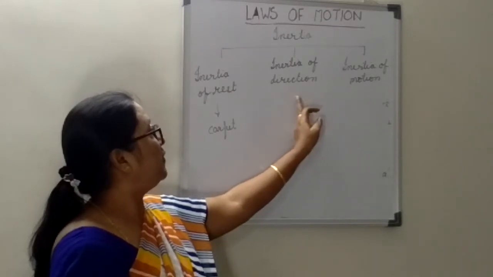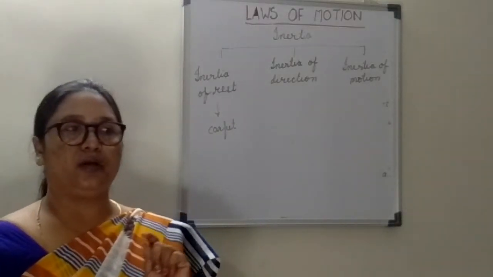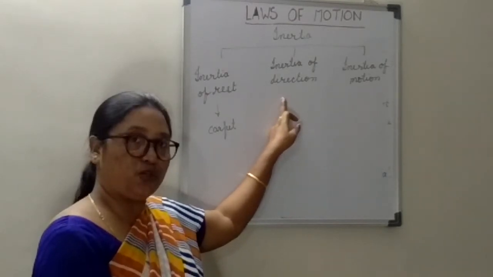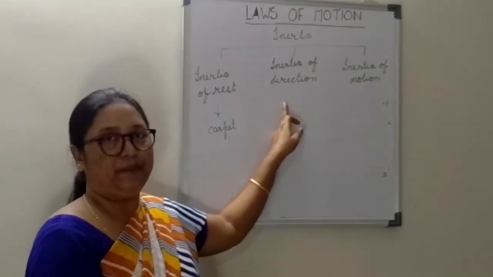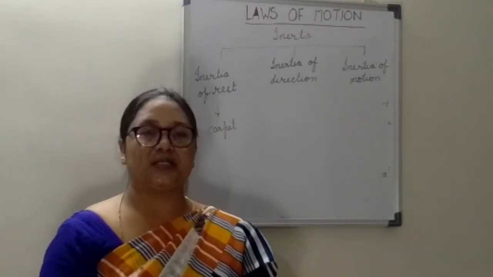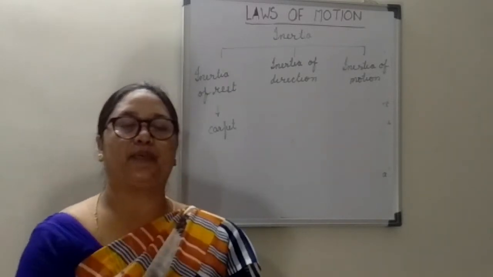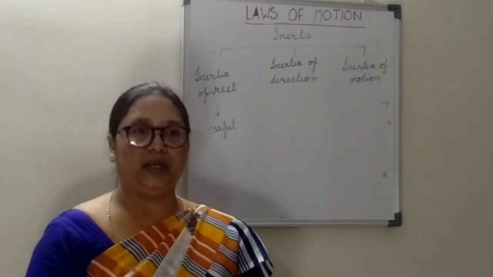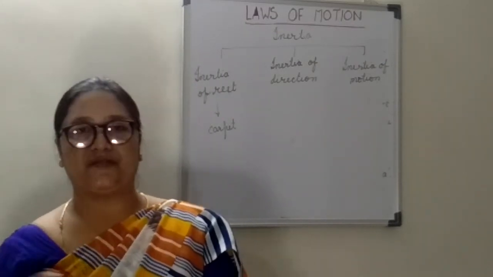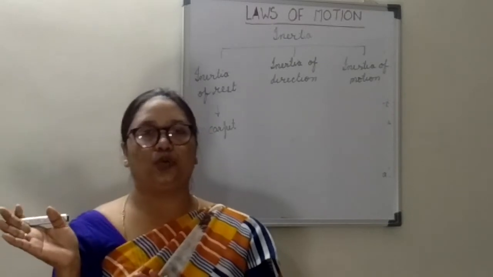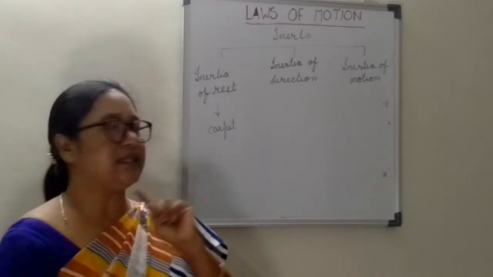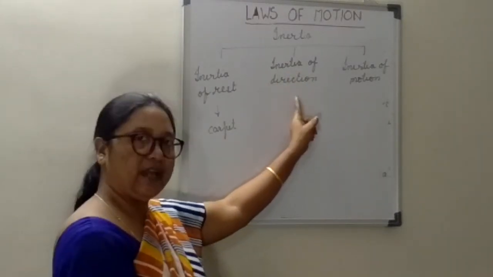Now, inertia of direction. For this, I already asked you a question, and you will get the answer here. While traveling in a bus, when the bus negotiates a sharp right turn, what will happen? You will bend to your left side, and when the bus takes a left turn, you will bend to your right. Why is it happening? That is happening because of inertia of direction.